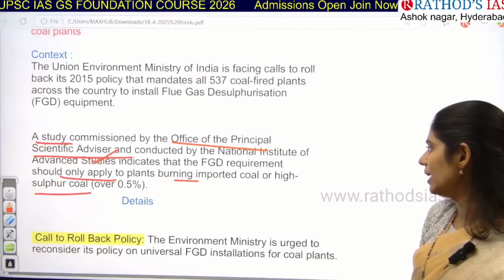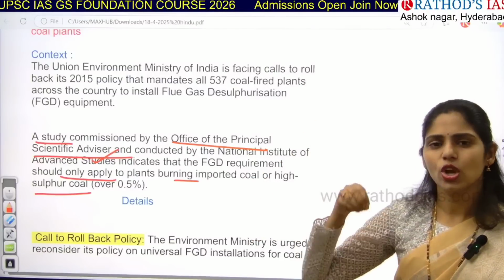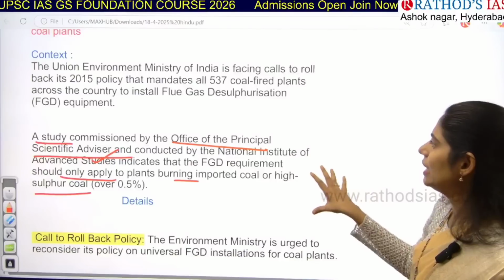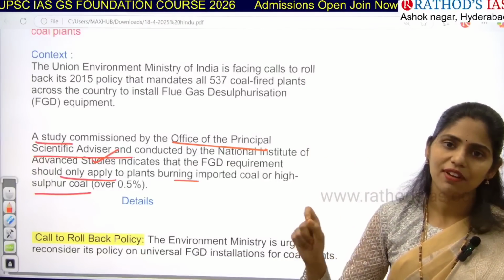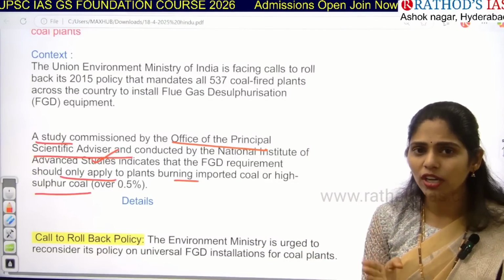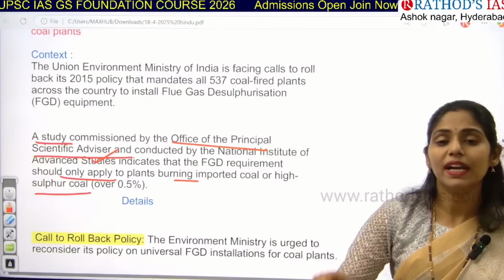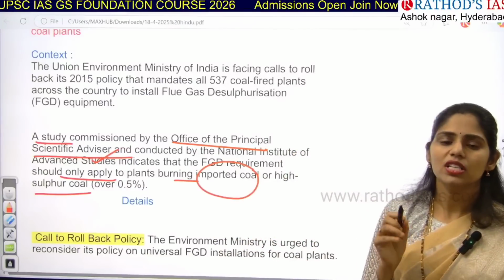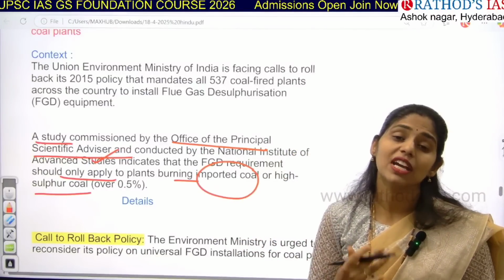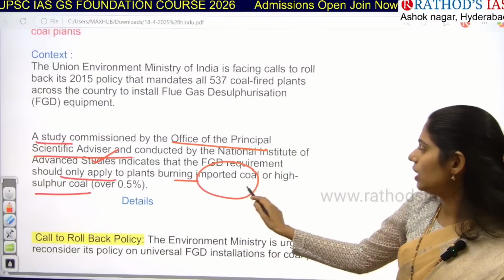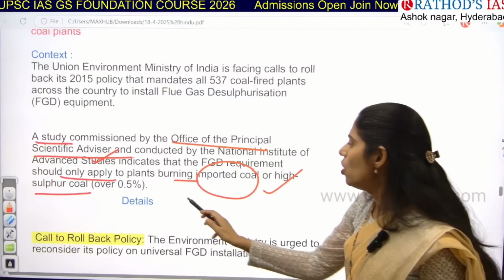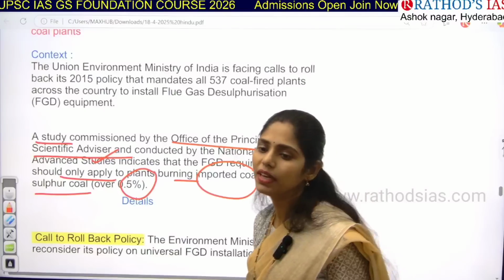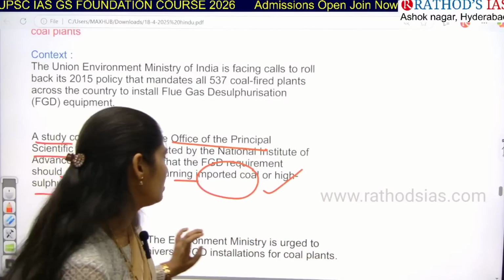So this article is saying that this study said it is not necessary to make installing this flue gas desulfurization mandatory for all coal plants. Only in the coal plants where they are burning imported coal. First criteria is imported coal. Second one is when they are burning coal which has higher sulfur content, they need to install this, not all. That means only 0.5% of coal-fired power plants need to implement that, not 100%. This is what it mainly said.